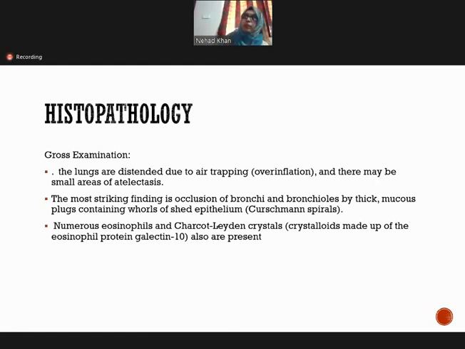We find them in asthma. The Curschmann spirals are found in the thick mucus plugs, with whorls of shed epithelium. And what are Charcot-Leyden crystals? These are from the numerous eosinophils, which become crystalloid, and they contain the eosinophil protein galectin-10.